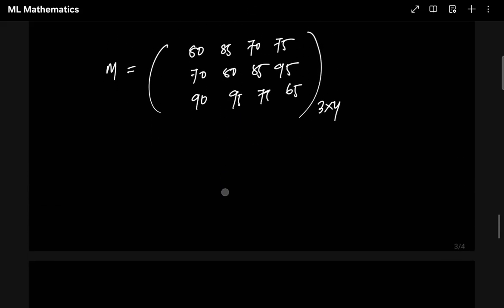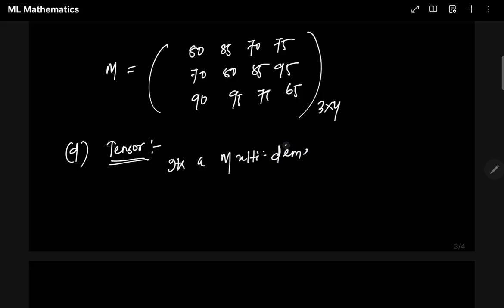The harder part, the last part, is called tensor. You might have heard about this word tensor, but if you haven't, it's okay, I'll explain it to you. So what does tensor mean? A tensor is a multi-dimensional array.